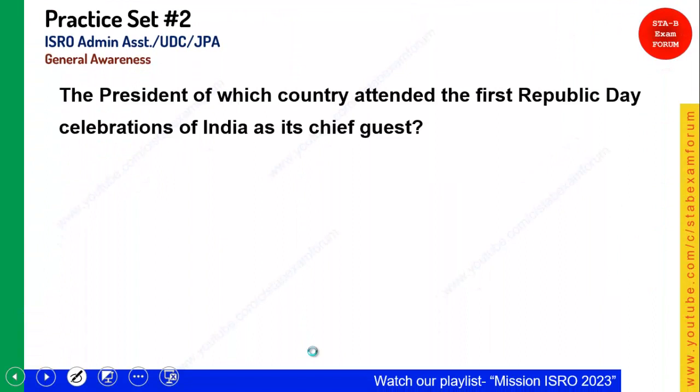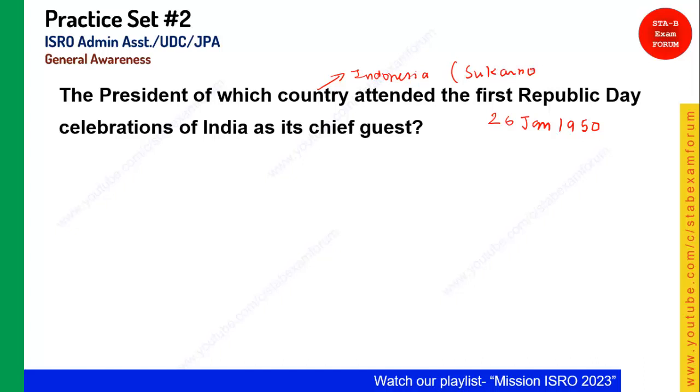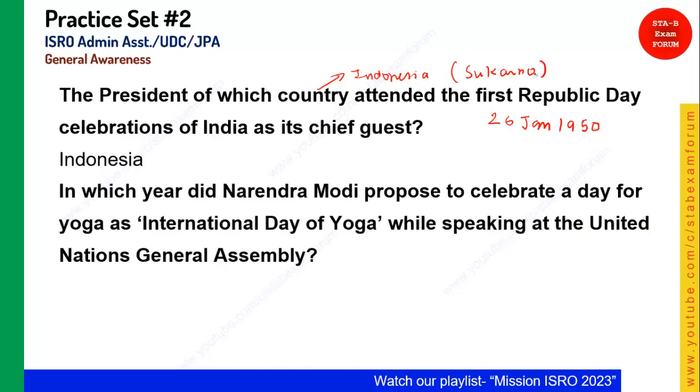The president of which country attended the first Republic Day celebration of India as its chief guest? There are certain other things you should remember. The first Republic Day was celebrated on 26 January 1950. And which country? It is Indonesia. And what is the name of that president? Sukarno. Sukarno was the name of that president. So the answer is Indonesia. Let's see the next question.